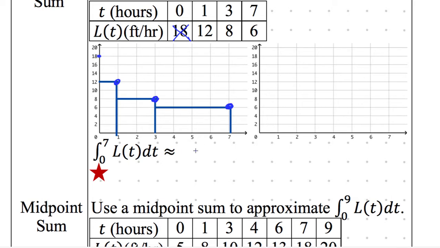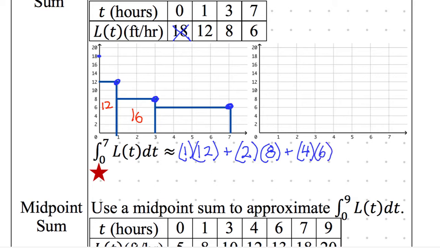All right, so when I'm doing this, let's go ahead and calculate the area of all of these. Area of the leftmost rectangle is 12. It's 1 by 12, which is 12. So I'm going to write out what we just did there. We did 1 times 12. Okay, the next one is 16. And we did what times what? 8 times 2. Yep, base was 2, the height was 8. And then finally, we have 6 times 4 equals 24. Yep. So a base of 4, a height of 6 to get 24.